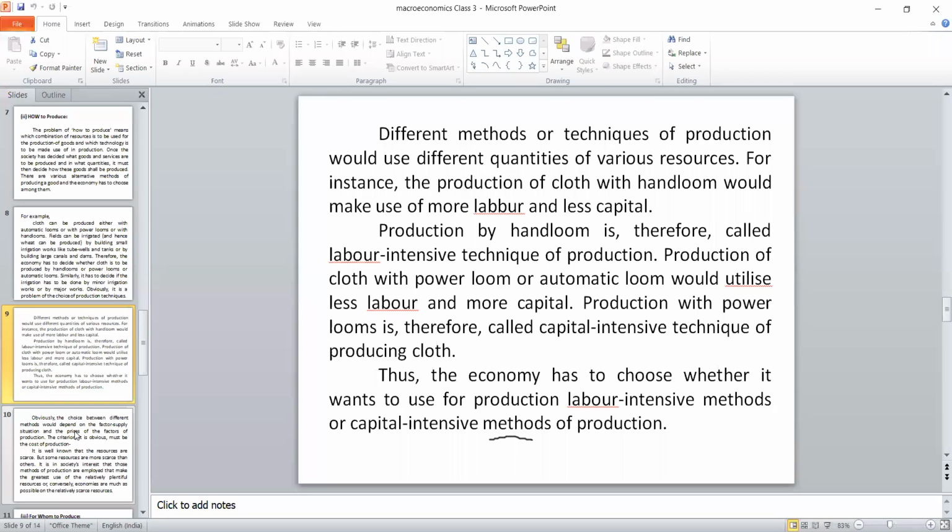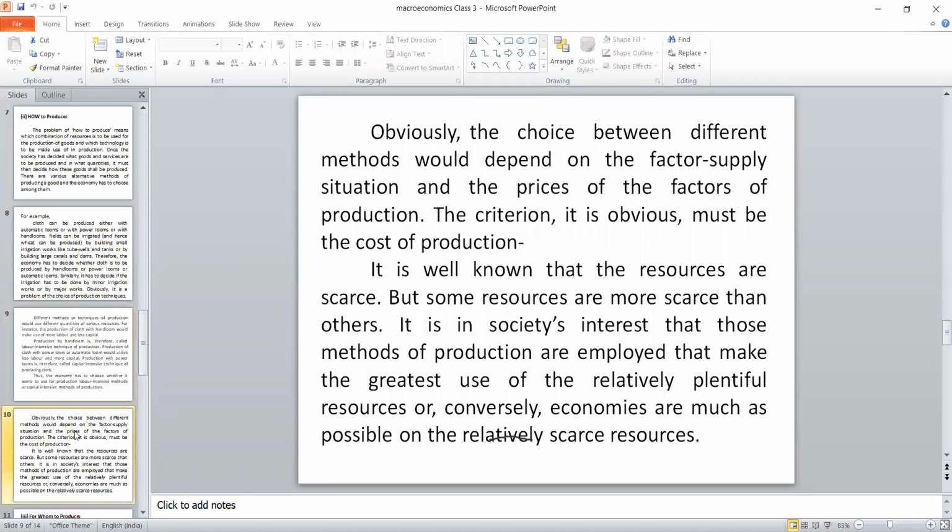So thus the economy has to choose whether the production is labor intensive or capital intensive. So far we have discussed what to produce and at what quantity. This is the very first problem. Once we decided this, the second fundamental problem is how to produce. That particular thing we have completed. Now we are moving to the third one.